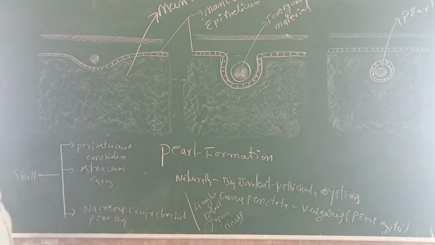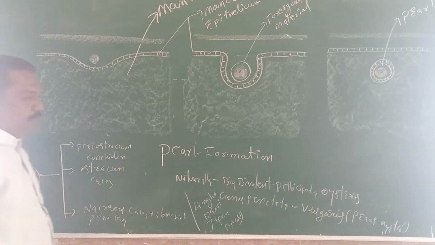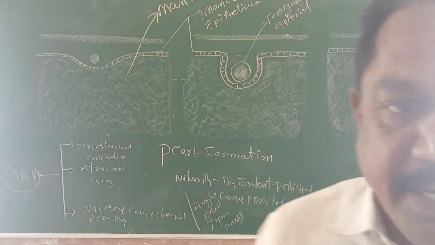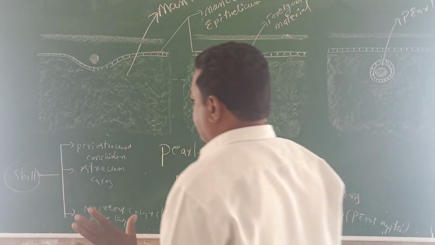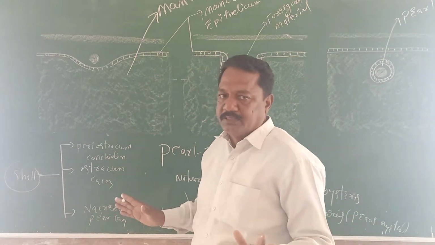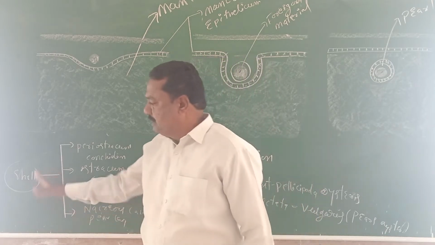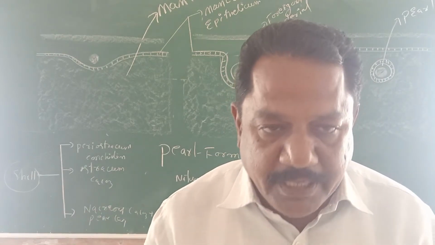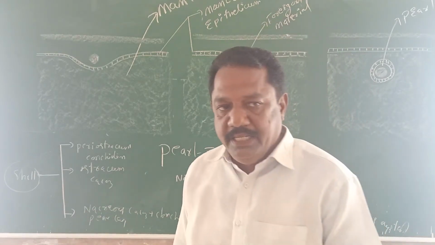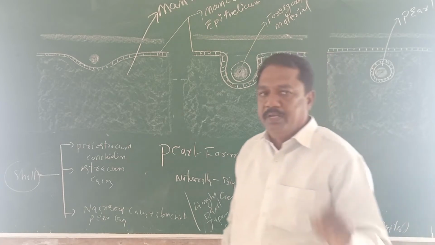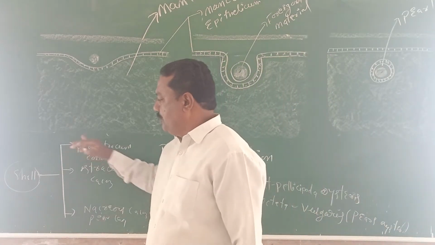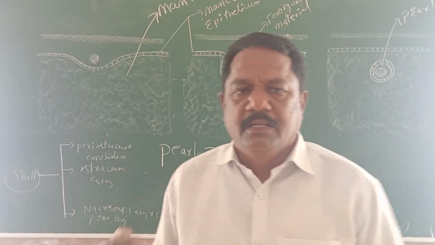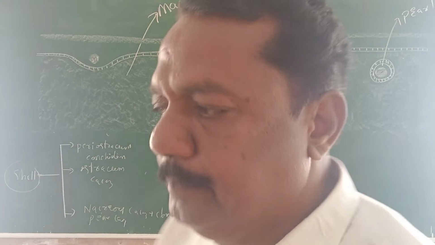Before that, listen here. The shell is made of three important layers: outer layer, middle layer and inner layer. This was also discussed earlier with the general characters, general information and morphological structure. The shell is the outer layer of the molluscan animal body. It is made by calcium carbonate, and it has three layers: outer, middle, inner.